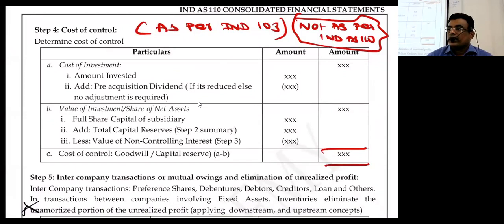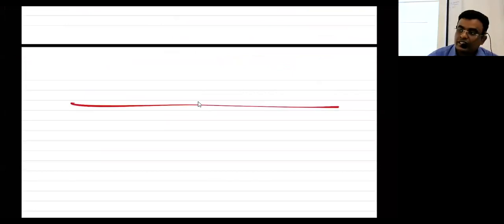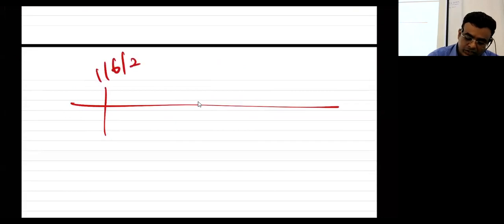I have one more question to ask you. This goodwill or capital reserve, gain on bargain purchase, should it be computed on the date of control or on the date of CFS? Assume the date of control is 1/6/21 and CFS will be prepared on 31/3/22.